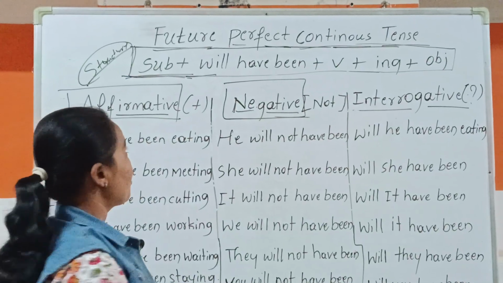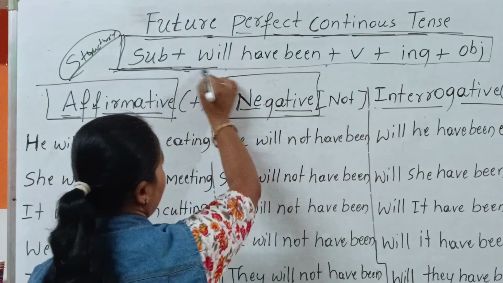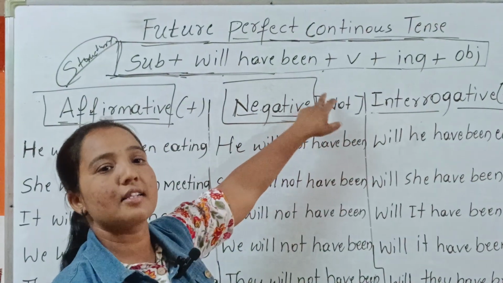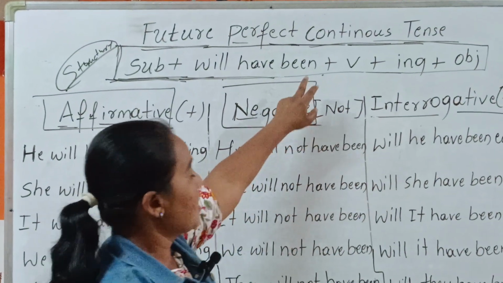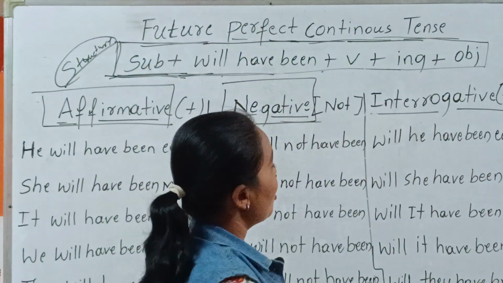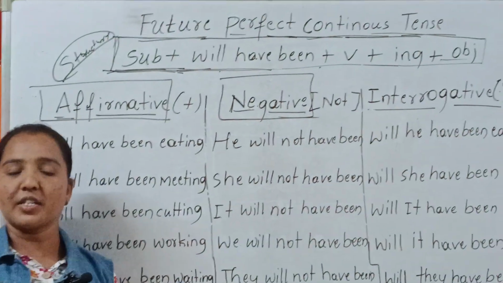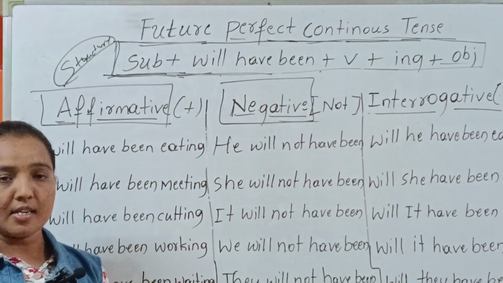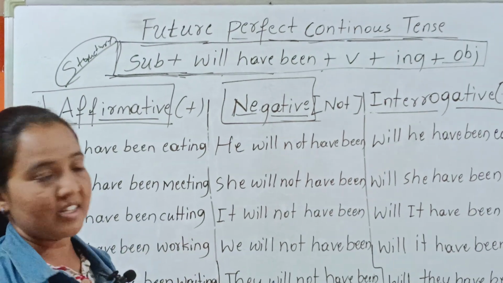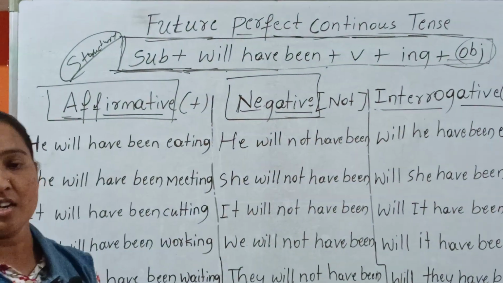Here we have subject plus will have been, plus a verb in ing form, and objects. Objects means whatever the sentence wants; we can expand the sentence as much as we want. So this is the structure.